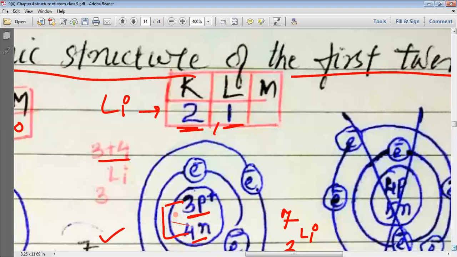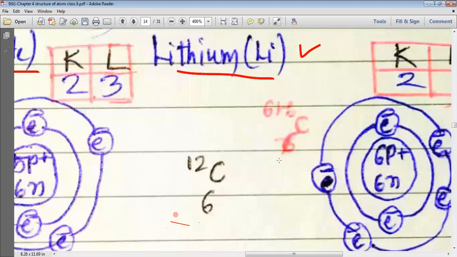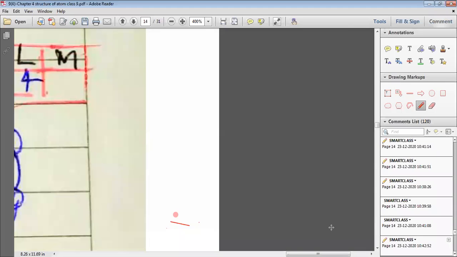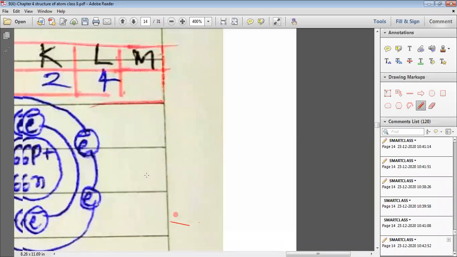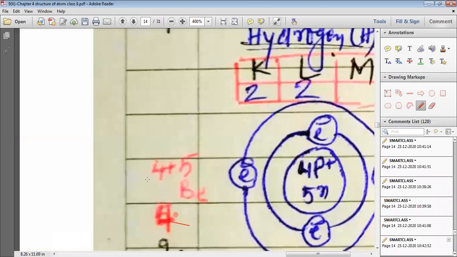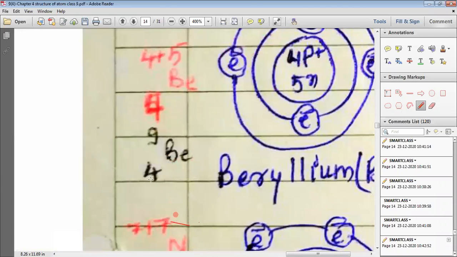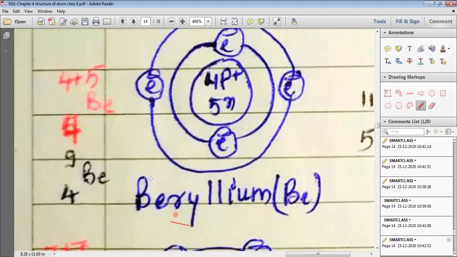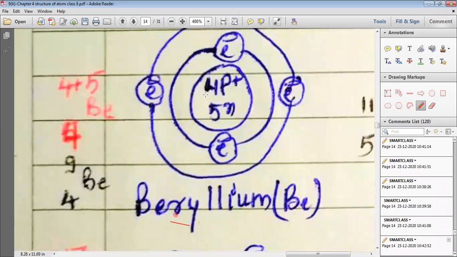Now, my dear students, we are going to study the fourth element, and the name of the fourth element is beryllium. Let's move forward and study beryllium. You can see here we have the fourth element, beryllium. As we study the fourth element, we can easily say that beryllium has 4 protons, and that is why the atomic number of beryllium is 4, and that is why it is the fourth element.